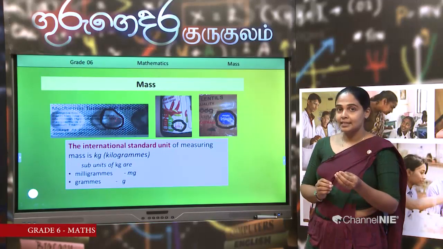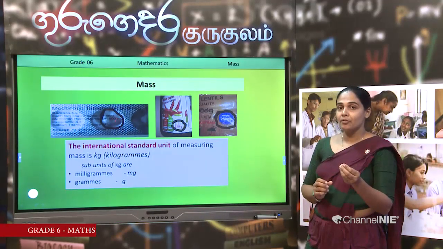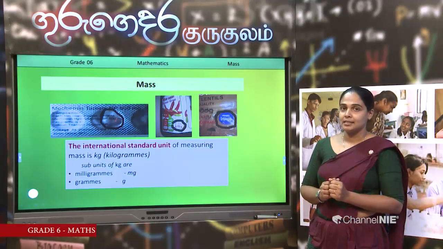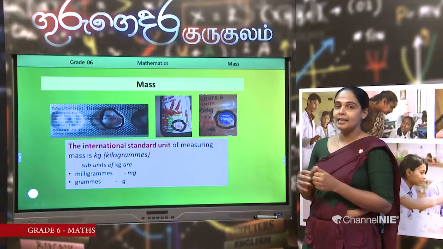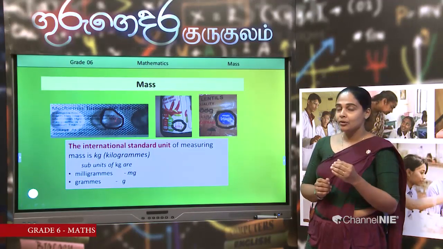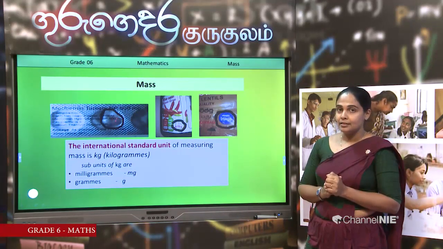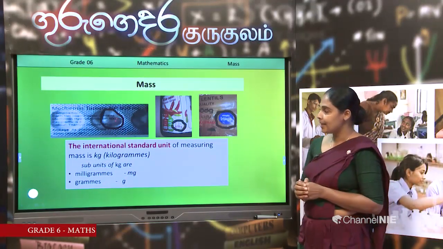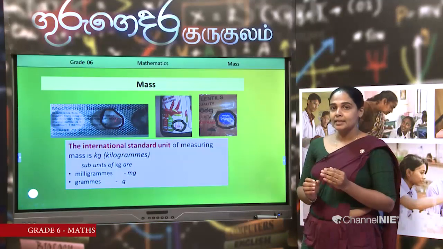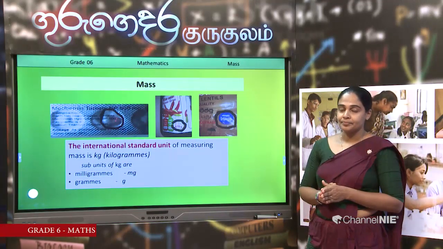What is the reason? Milligram is used for small masses. So, it is not easy to express in milligrams. According to the instances, we should use the correct unit of measuring mass: kilogram, gram or milligram.